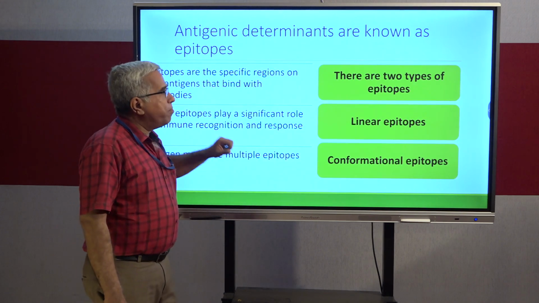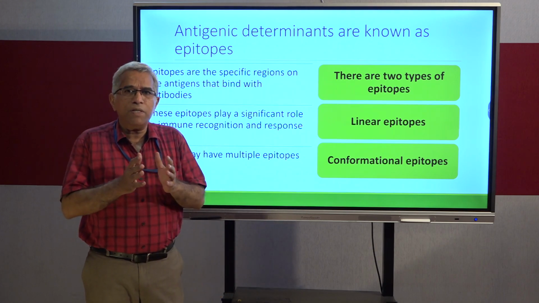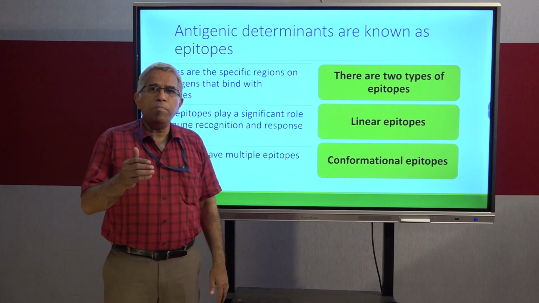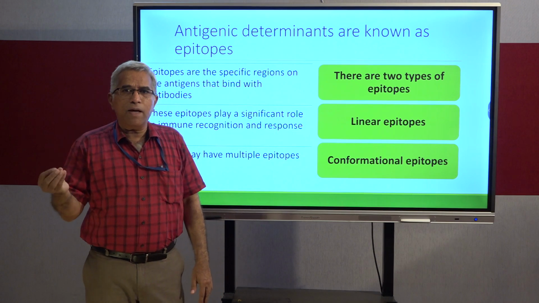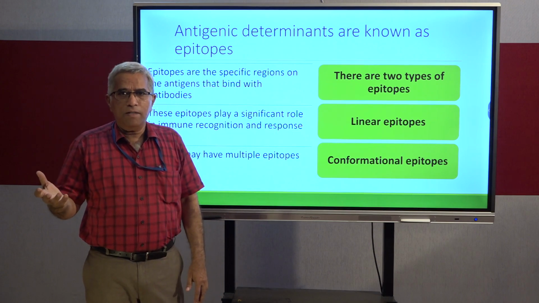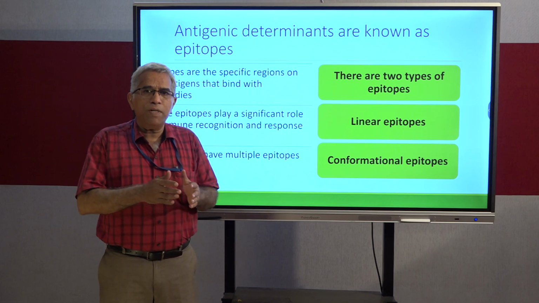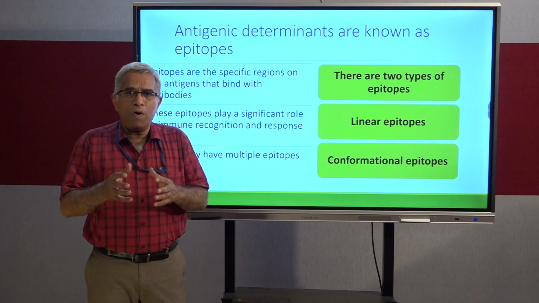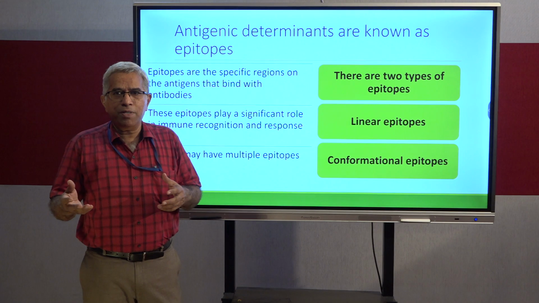Now, antigenic determinants. What are these antigenic determinants? Every antigen will have a specific site on it. This site is called the epitope. Like that, the antibody will have one particular site that is called the paratope. That means the epitope is present on the antigen, and the paratope is present on the antibody.